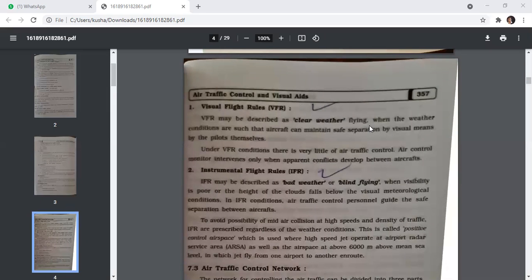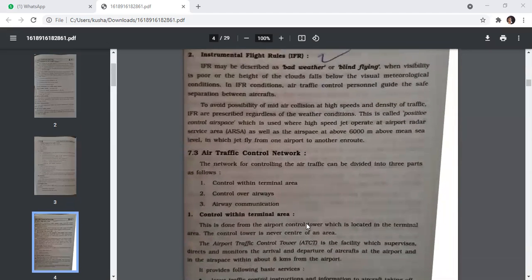In IFR conditions, air traffic control personnel guide the safe separation between the aircraft to avoid the possibility of mid-air collision at high speed and density of traffic. The IFR are prescribed regardless of the weather condition.